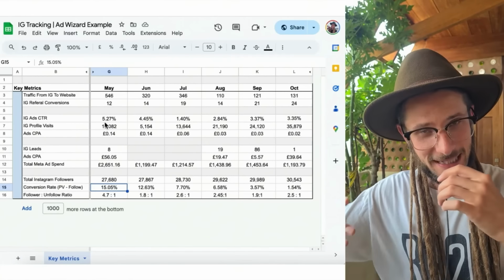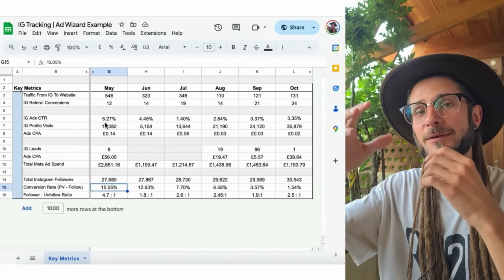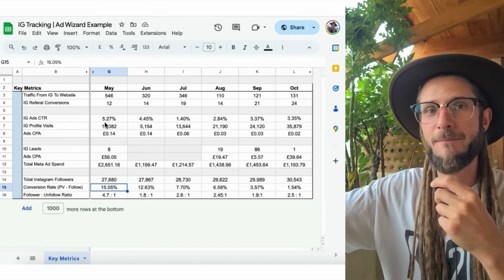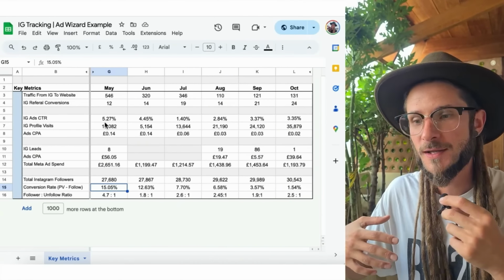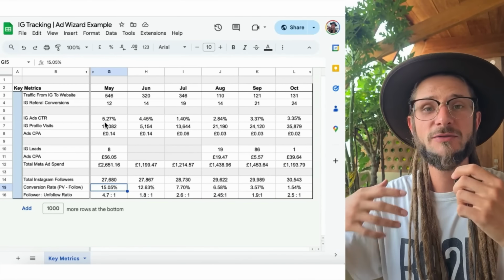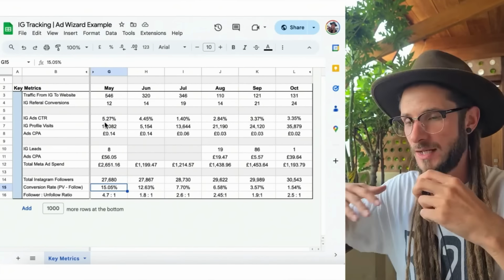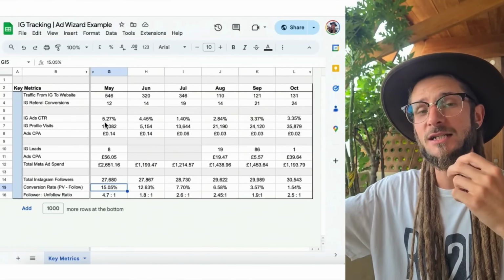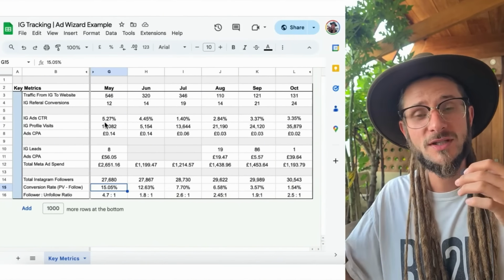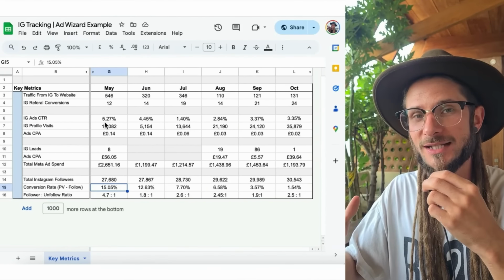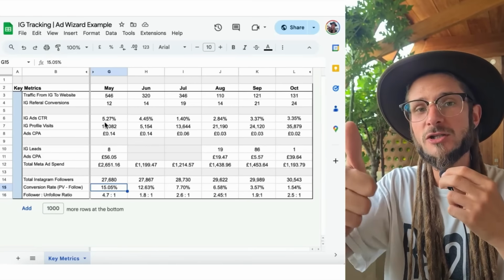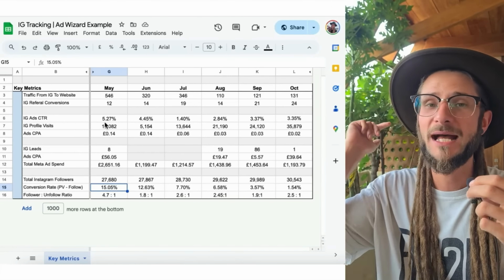So when somebody does land on your Instagram profile, they are following, and what is the percentage of people landing on the Instagram page and following. Again, this is another key metric that we need to be paying attention to. As we broaden the audience, this conversion rate may go down because you're now targeting a larger, broader audience that isn't going to convert necessarily. So it's important, as you're adjusting these little tactics, that you keep a monitor on the conversion rate of people coming to your Instagram profile and then turning into a follower.